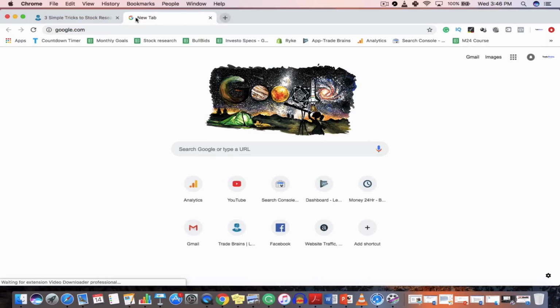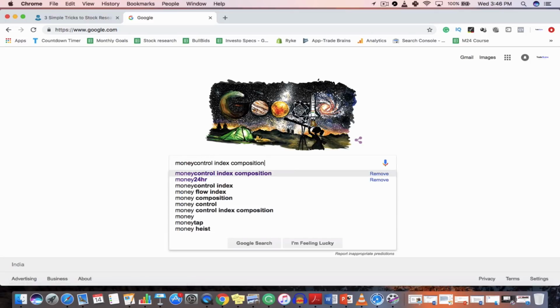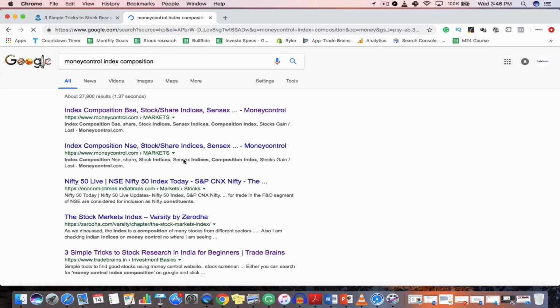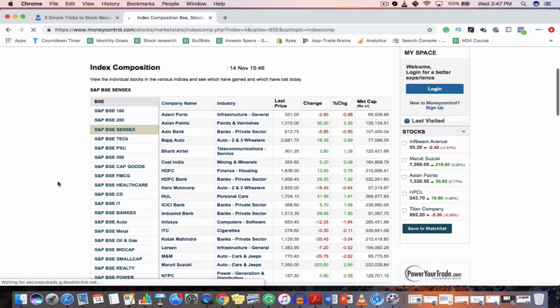The first strategy is just to go on Google and search Money Control index composition. So this will land you on a page on Money Control. If you do not know Money Control, it is a big financial website in India which contains the financial data of almost all the listed companies in the Indian stock market. So click on the first link and it will land you on the Money Control index composition page. So let me tell you how you can use this page.